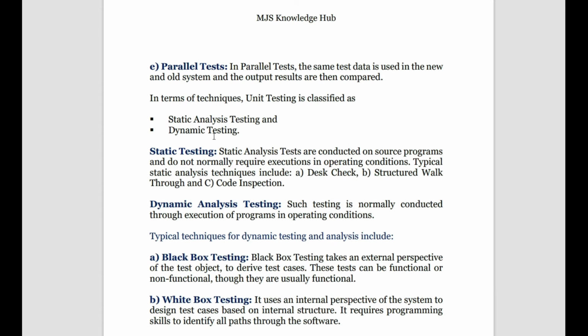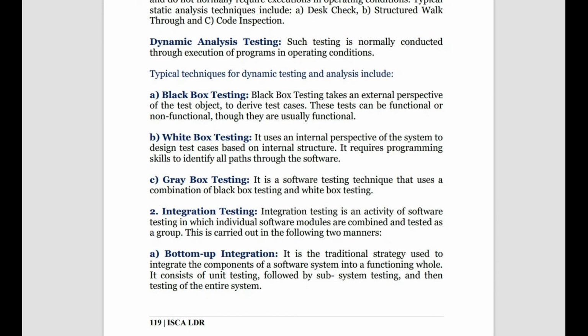Then comes dynamic analysis testing. Here the testing is conducted through execution of the program in operating condition, like factually how the system is going to work. Dynamic testing can be in three forms: black box testing, white box testing, and gray box testing. In black box testing, we take the external perspective, meaning if this condition happens, how the system will work.